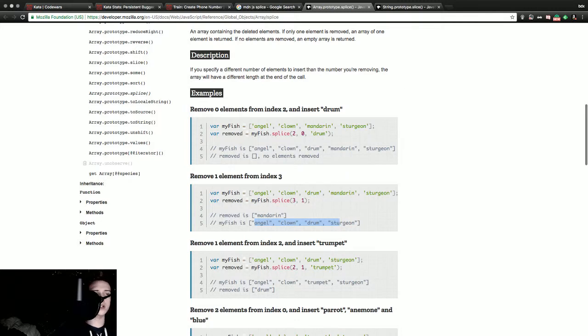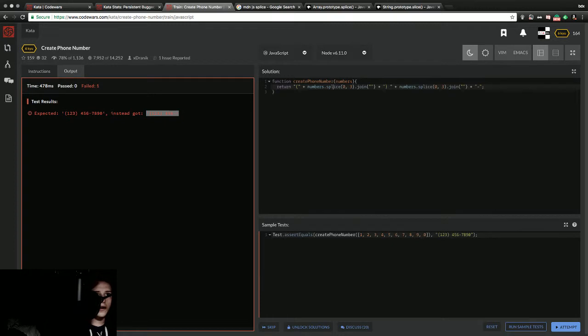All right, so that's what we were dealing with. So that's why we did 1 through 3, and it's not returning the same 1 through 3, or 0 through 3. And we can do 0 through 3 again because it's in a different state. Those numbers have been removed by that point. So that means we'll be able to continue to it again and do number splice join with 0 to 4.